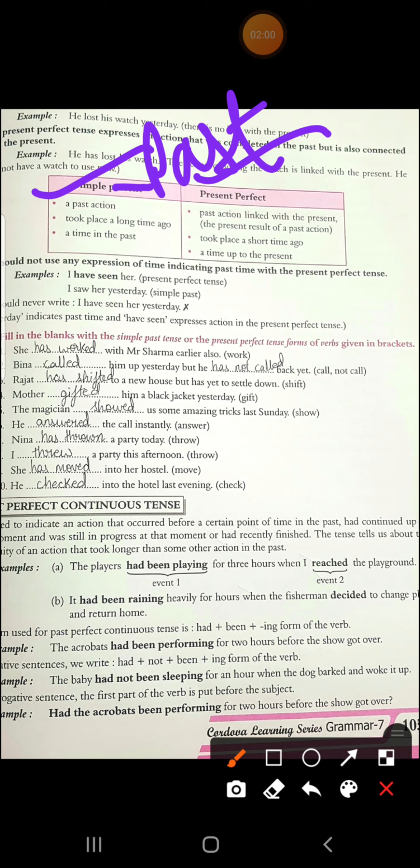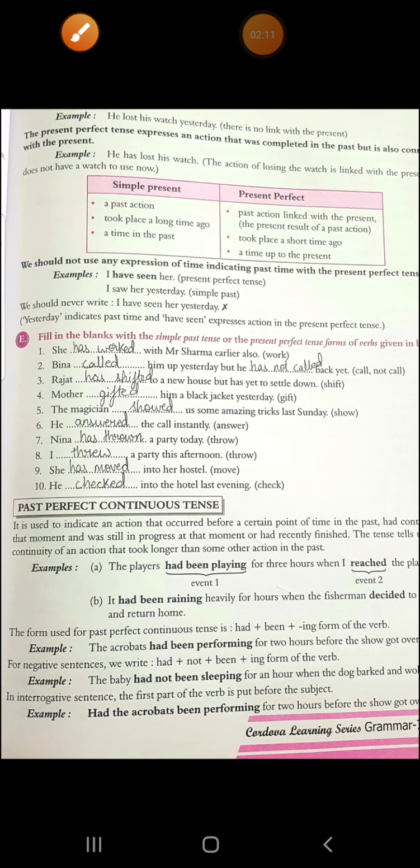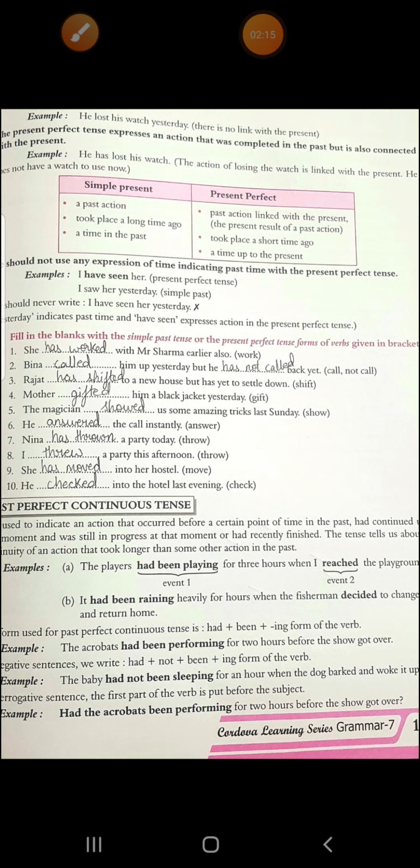Simple past is used when it took place a long time ago, and present perfect when it took place a short time ago. Simple past is a time in the past, and present perfect is a time up to the present. Alright. Then we should not use any expression of time indicating past with present perfect tense.